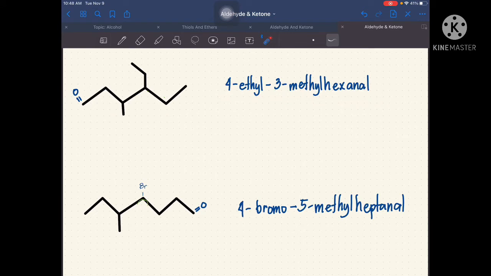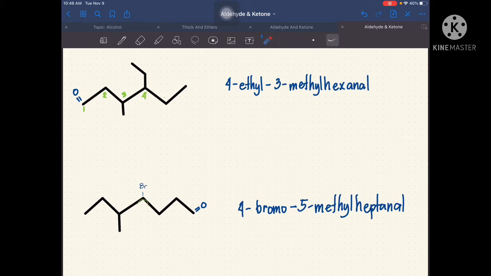So, paano nga ba nakuha yan siya? So, kagaya ng rule lang ng iba, we should start our number 1 kung asaan pinakamalapit yung ating functional group. So, in this case, ang ating functional group is located dito. So, ibig sabihin, our number 1 should start here. So, we have here 1, 2, 3, 4.